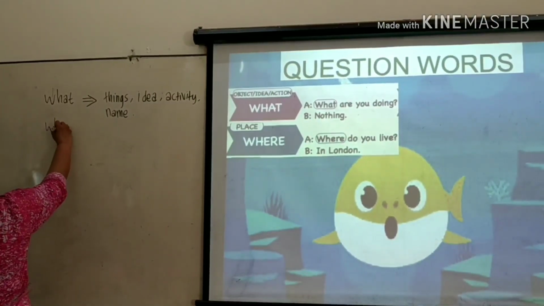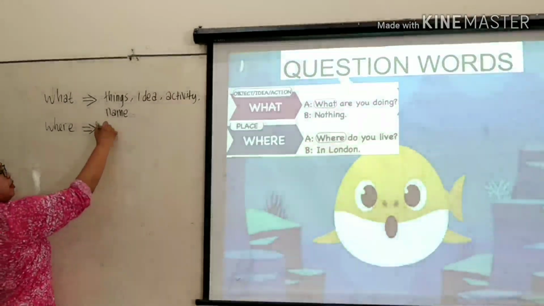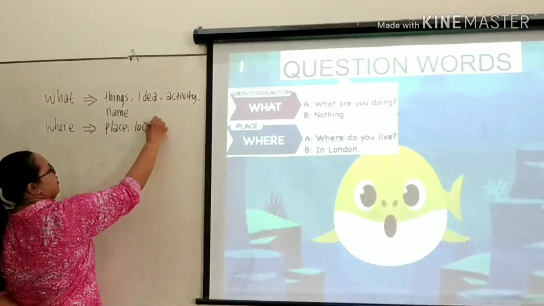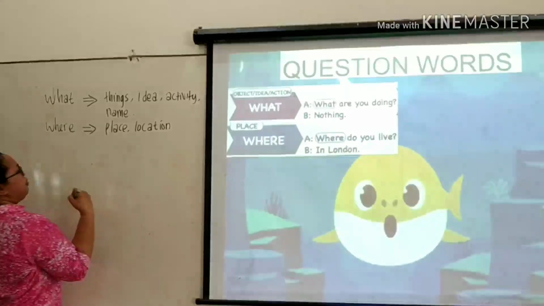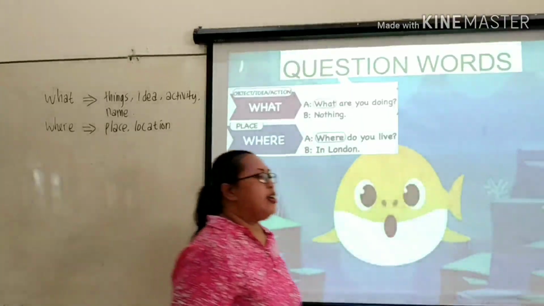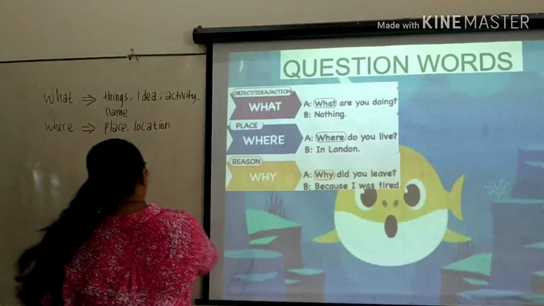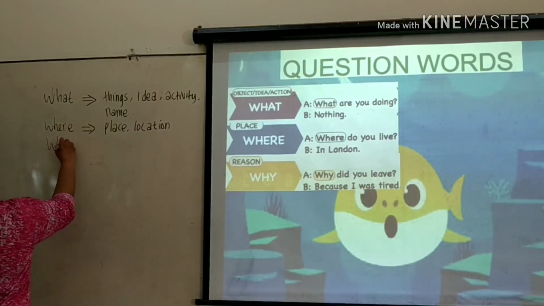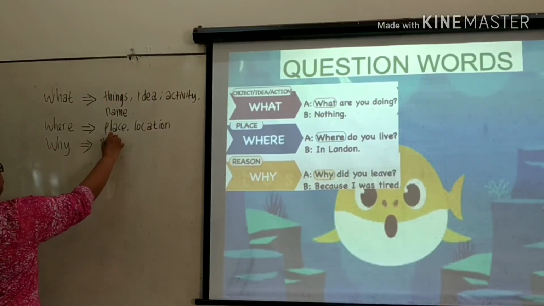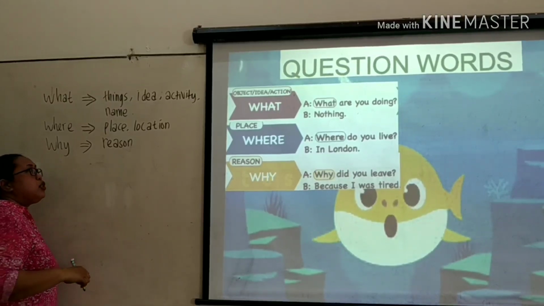Now, the second one is where. We use where, remember, when we ask about place, location. Okay, place and location, we use where. Next, the third one is why. We use why because we want to know the reason of people do something.